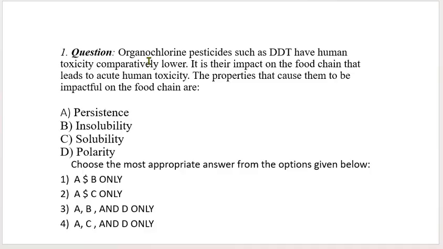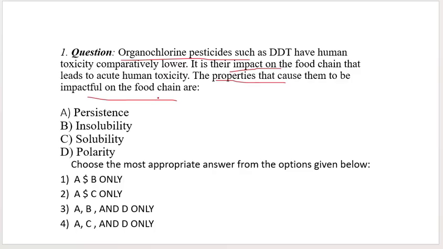The first question is about pesticides. It says: organochlorine pesticides such as DDT have comparatively lower human toxicity. It is their impact on the food chain that leads to acute human toxicity. Their properties cause them to be impactful on the food chain.